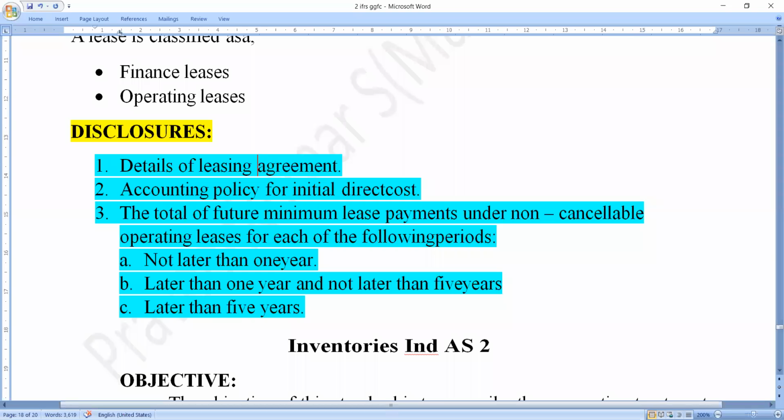It will be shown in your financial statements. And the second one is the accounting policies you are using for the initial direct cost. In case of any direct cost incurred in the lease contract or lease agreement, we also disclose this type of direct cost in our financial statements. And the third one is the total of future minimum lease payments under non-cancelable operating leases for each of the following periods.